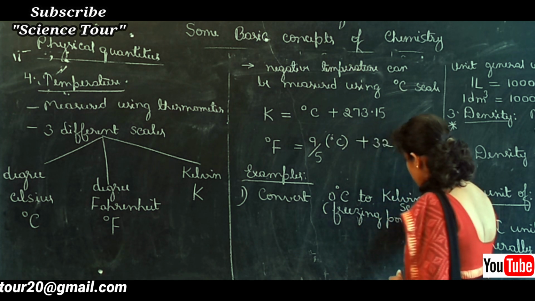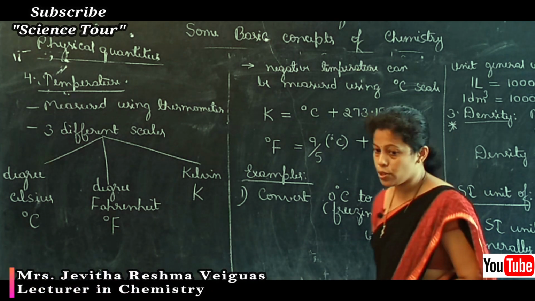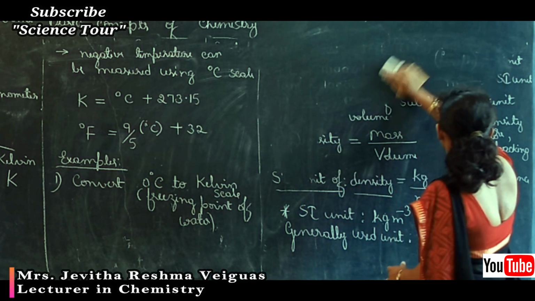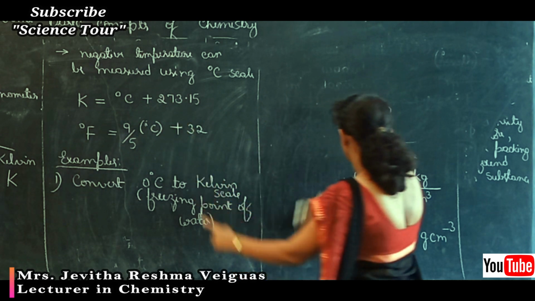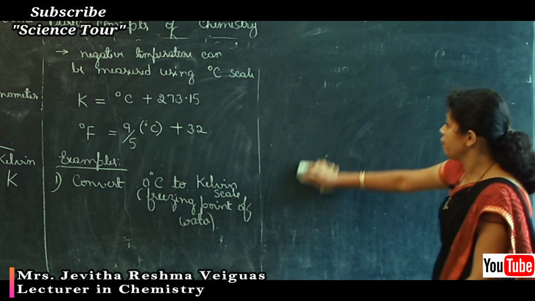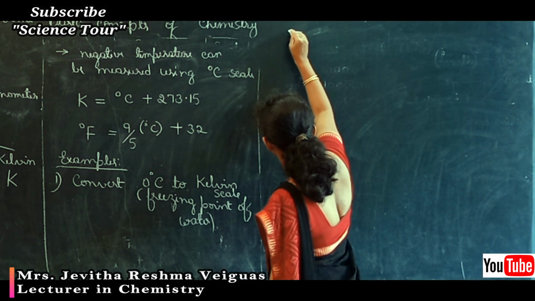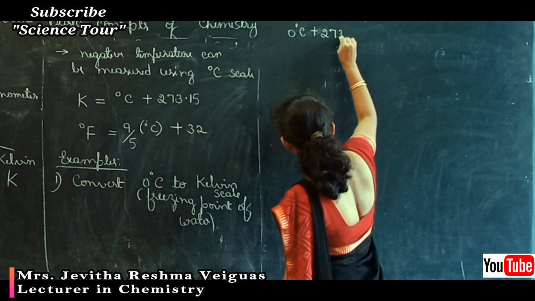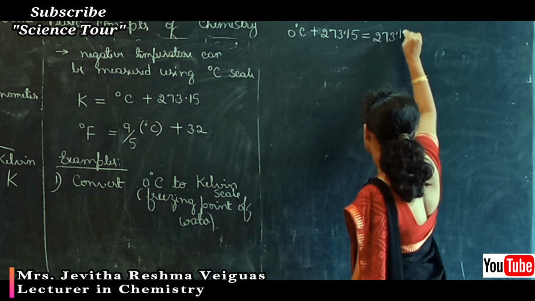How to convert? The formula is degree Celsius plus 273.15. So 0 degree Celsius plus 273.15 is equal to 273.15 Kelvin.